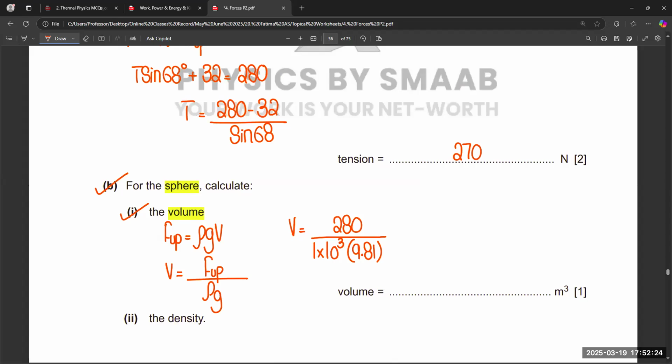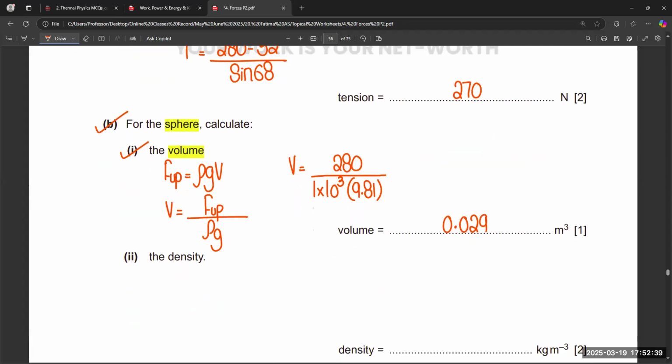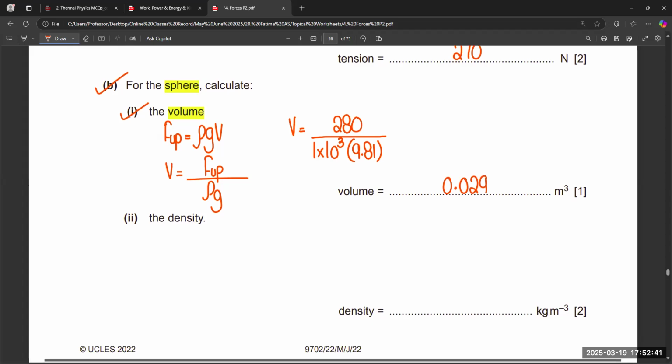And after calculation, rounded off, you will get the answer 0.029 or 0.03. So both answers are possible for the volume.